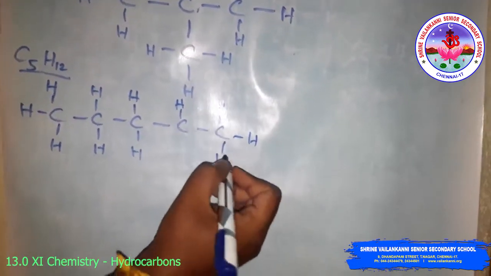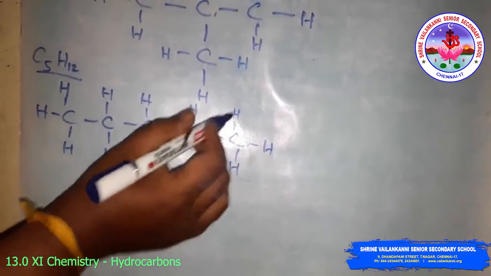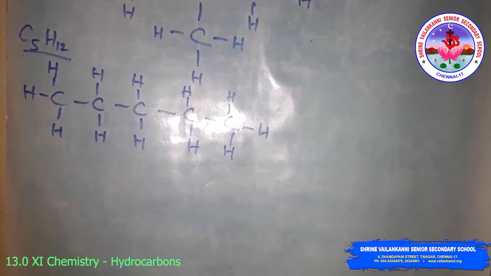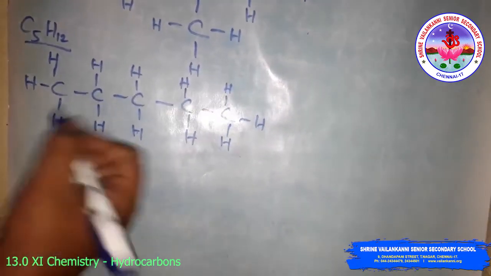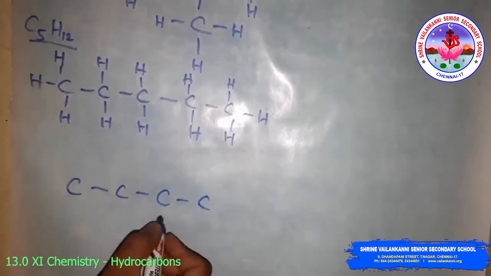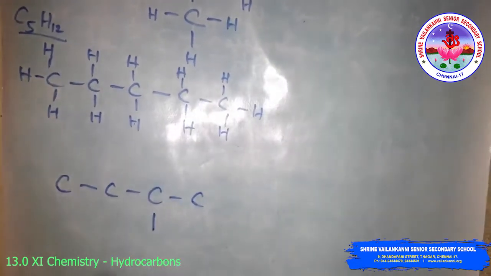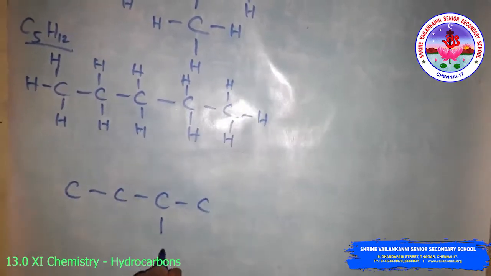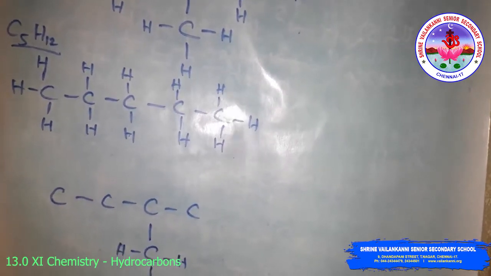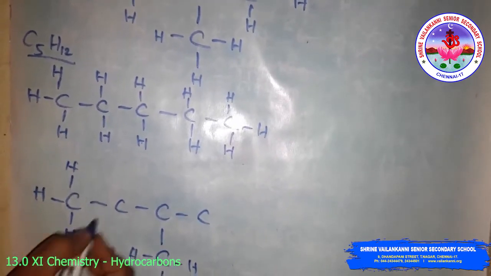Now satisfy their valency, that is the tetravalency. Now count 3, 5, 7, 9, 9 plus 3, 12. So this is one possible arrangement. Then the next possible arrangement is with one branch, that is also one possibility. 3, 4, the fifth carbon having one branch, that you can write anywhere, or you can write it here, or you can write it here, whatever it is, just with one branch. So here write the remaining hydrogen atoms in this molecule.